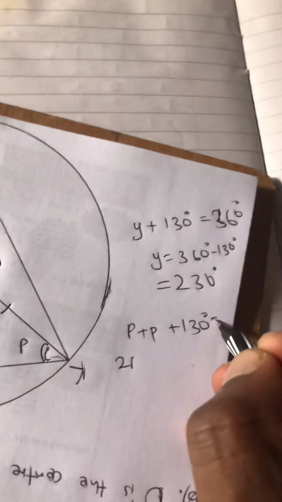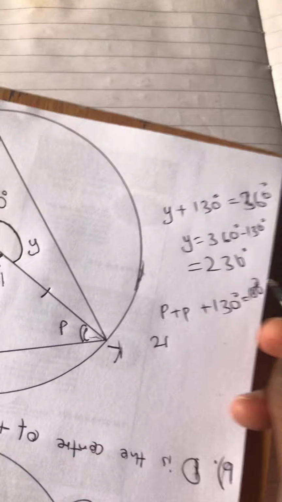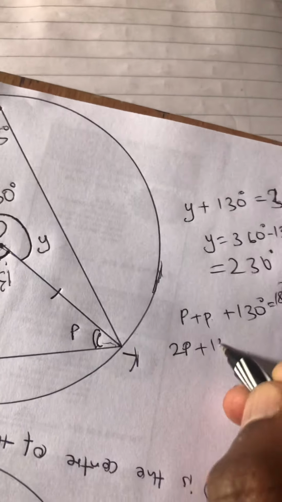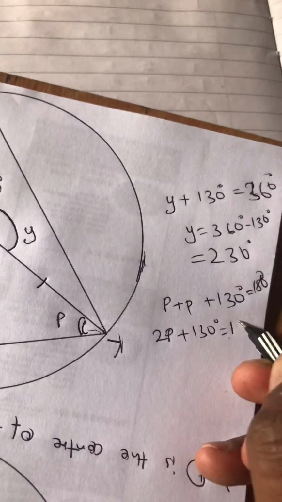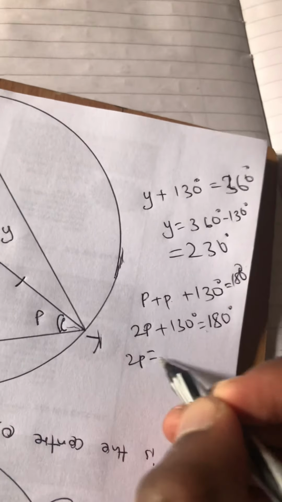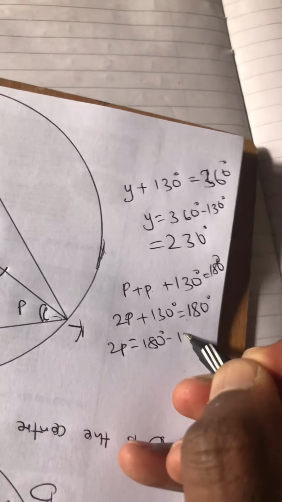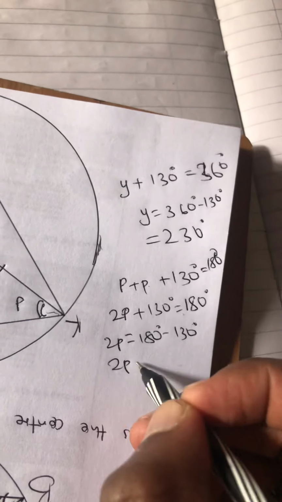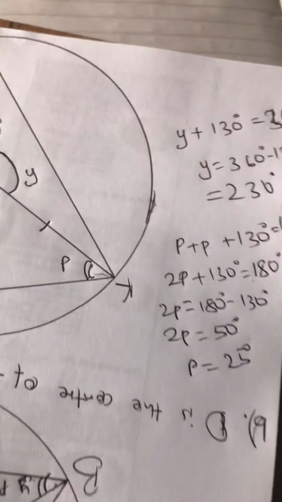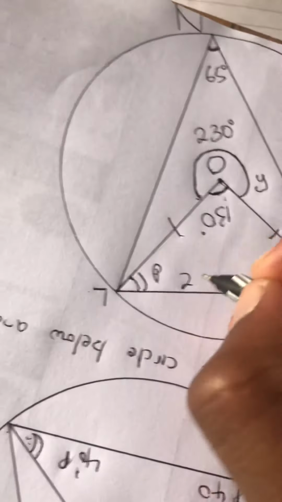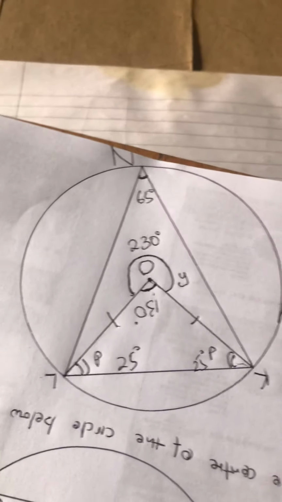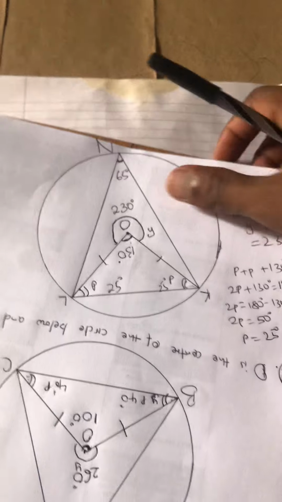Therefore, 2P, because P plus P is 2P, plus 130 degrees will equal 180 degrees. Therefore, 2P is equal to 180 degrees minus 130 degrees. 2P is equal to 50 degrees. P alone, as you can see, is 25 degrees. So here is 25 degrees, there is 25 degrees. There, okay? Nice one, nice one.